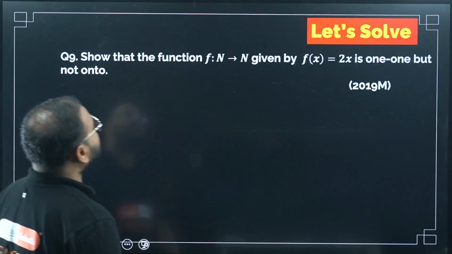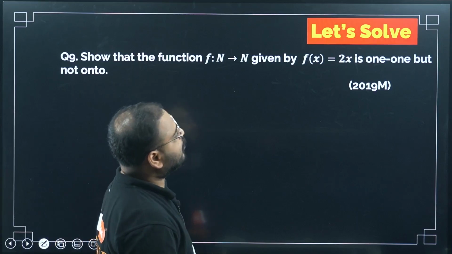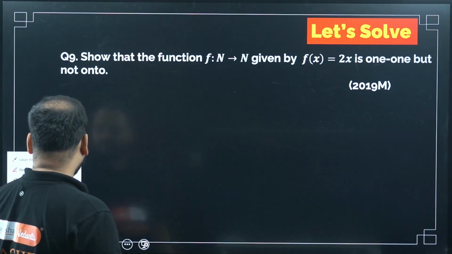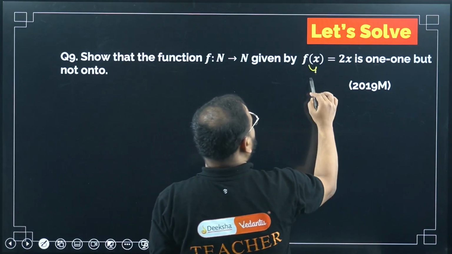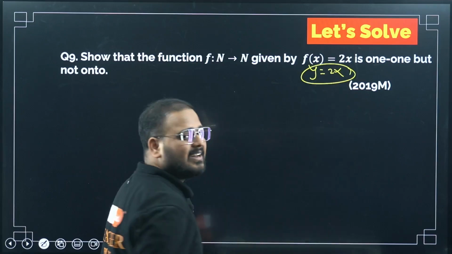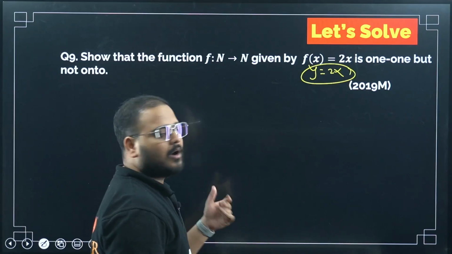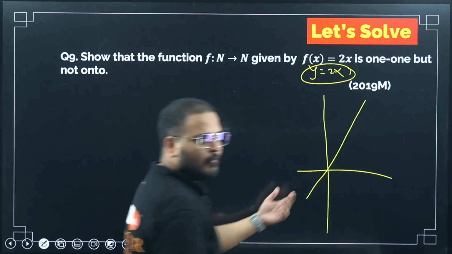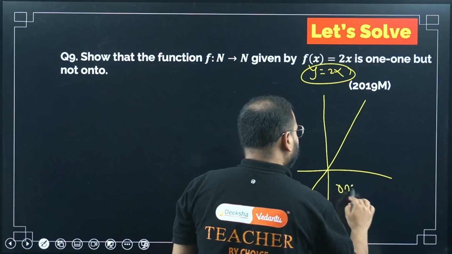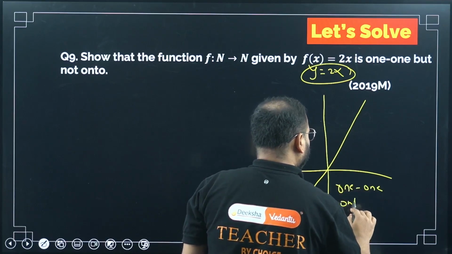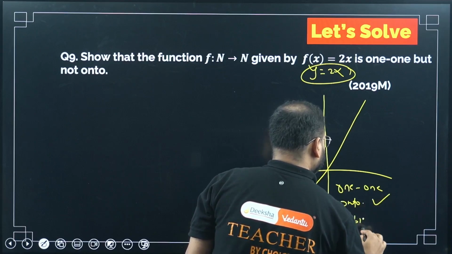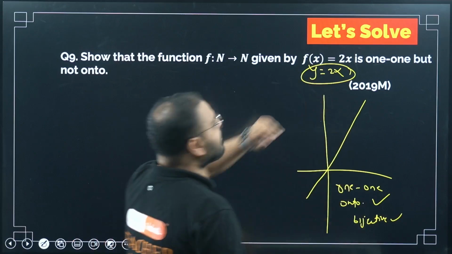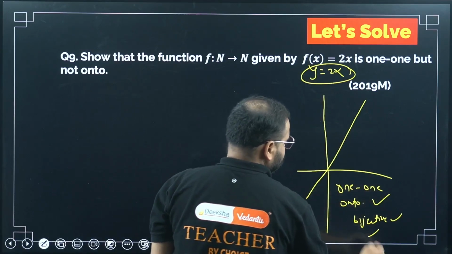Question number 9. The function f from N to N given by f(x) = 2x is not 1-1. This is a good question. Usually you will say, sir, this is a straight line, y equal to 2x, and a straight line is always a 1-1 function, onto also. For that reason, if you draw this line, it will be 1-1 and onto, so bijection is true. So the answer should be bijective, but it is wrong. Not bijective. I'll tell you why.